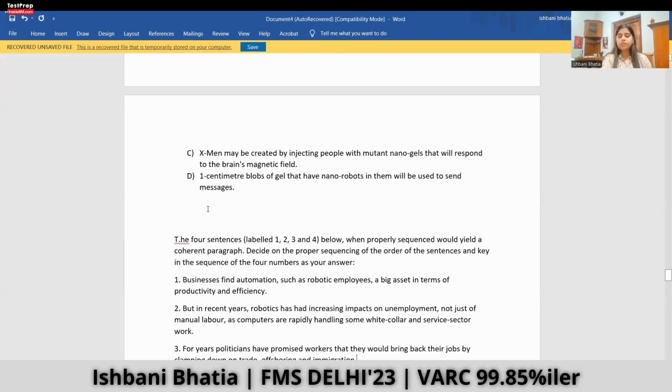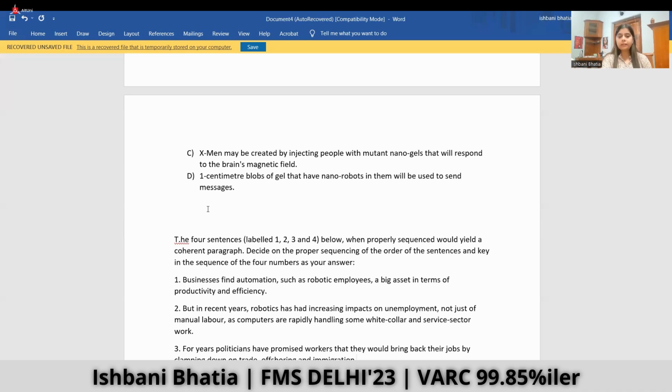X-Men may be created by injecting people with mutant nanogels that will respond to the brain's magnetic field. X-Men may be created by injecting people. So X-Men were our heroes, so this is not the answer. We won't be converted to them. This is not mentioned anywhere in the passage.